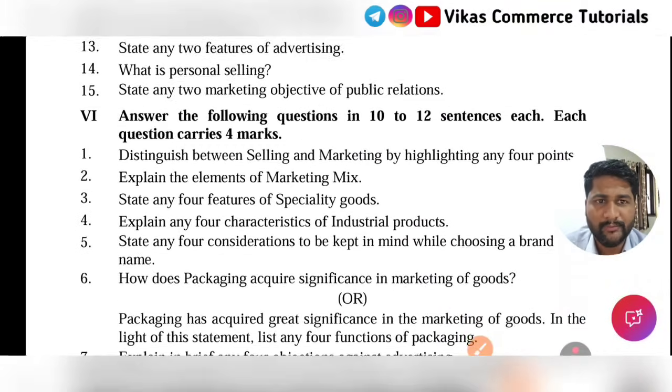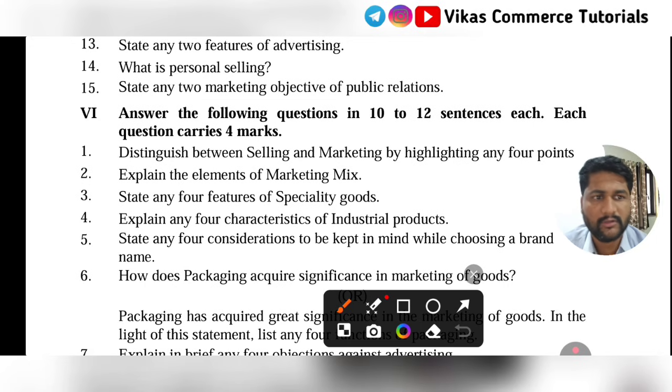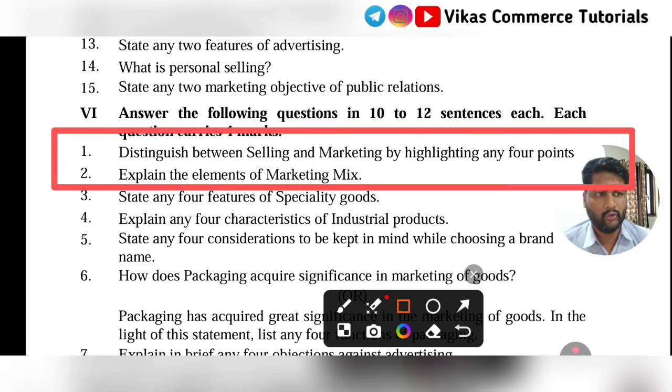Then coming to other questions, no such important question. Go for question number 1 and question number 2. Yes, question number 1 is also one of the very important questions: difference between selling and marketing. Many think that selling and marketing are the same, but they are different. There are 6 to 7 points in your textbook. You need to write only 4 points.